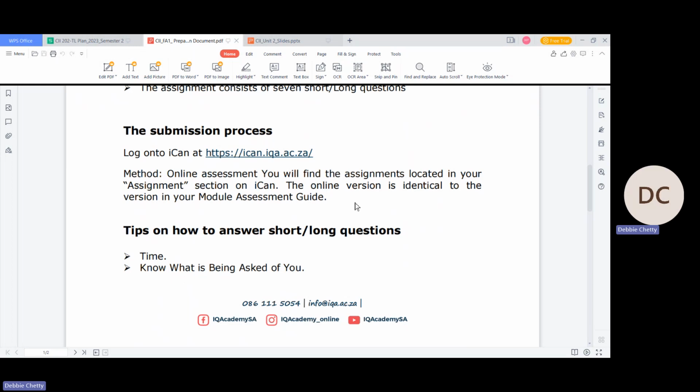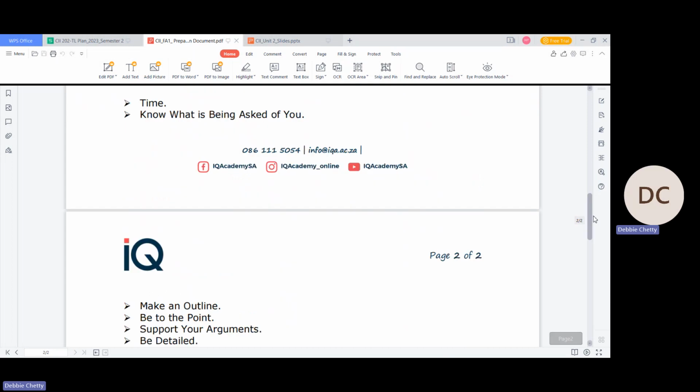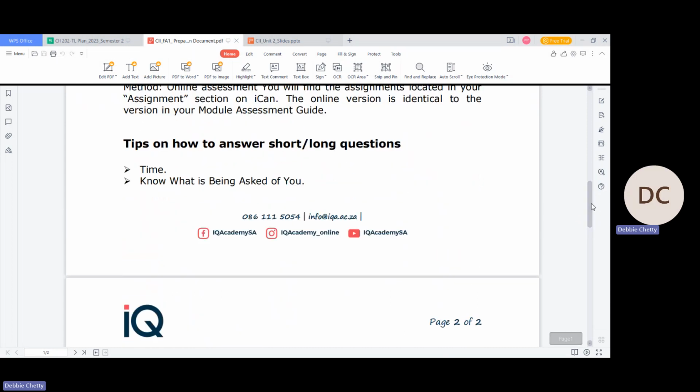It will be made available to you, and you will see the online version is identical to your assignment module guide, right? So please note, guys, do not get confused. What you see in your assignment guide on ICANN currently is the same assignment questions you will see when the portal is open. On the 4th, you will see the same assignment questions, just that you have to complete it on ICANN. So it's the same questions, right?